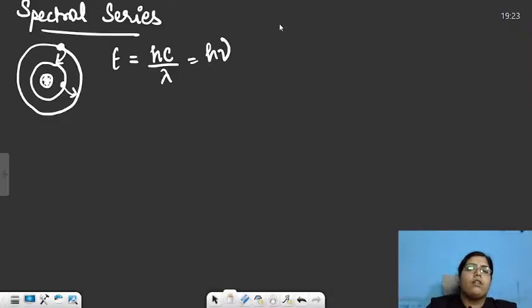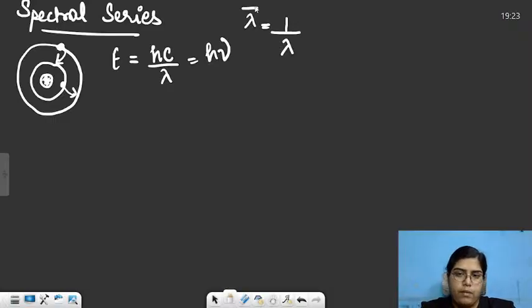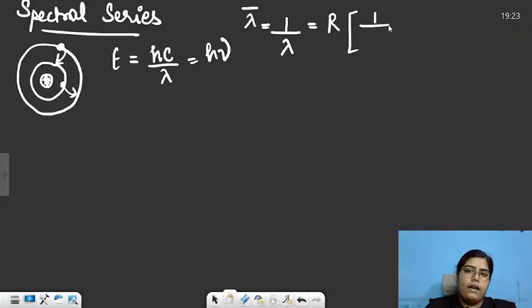So what Bohr did was he gave a formula for 1 upon lambda, and we put a bar over lambda. It basically means wave number. So he gave a formula for wave number, that is simply the reciprocal of wavelength, which we can find out by R into 1 upon nf square minus 1 upon ni square.